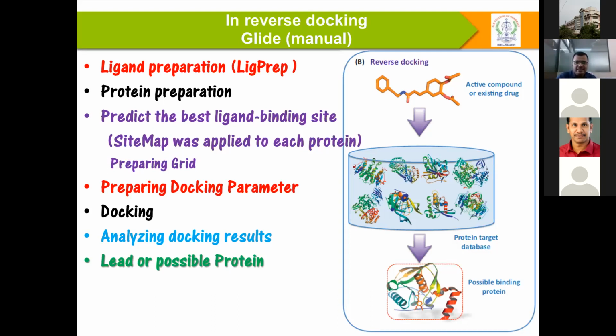It's not as easy as what we have given in the slides. Once we know the site map for each individual target, we have to prepare the grid. After the preparation of the grid, you have to prepare the docking parameters. Once the docking parameters are complete, you can analyze the docking simulations. Finally, analyzing the docking results leads to possible proteins, whereas in the previous case we were looking for a lead compound; in reverse docking, it is a lead or possible protein.